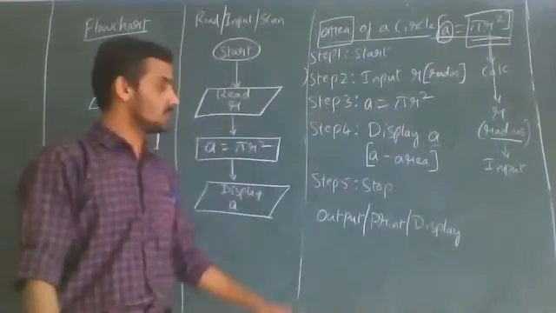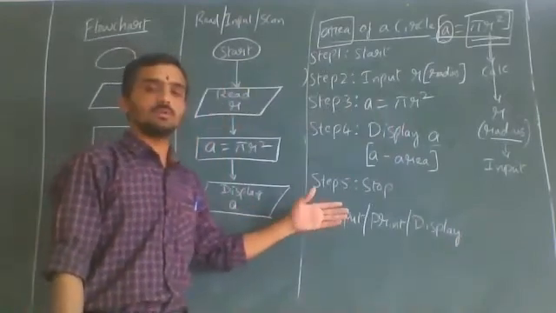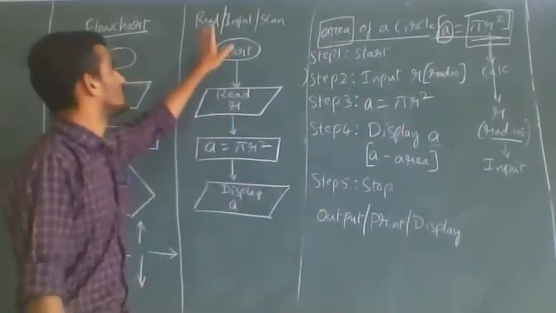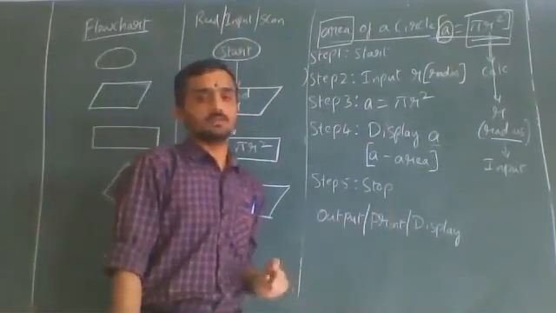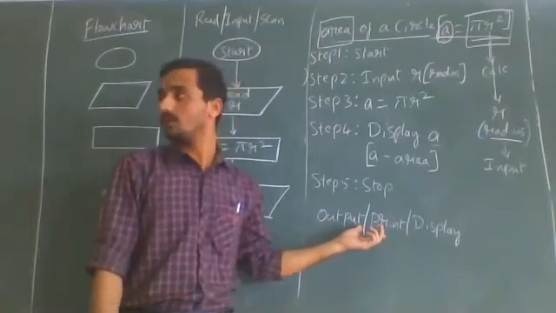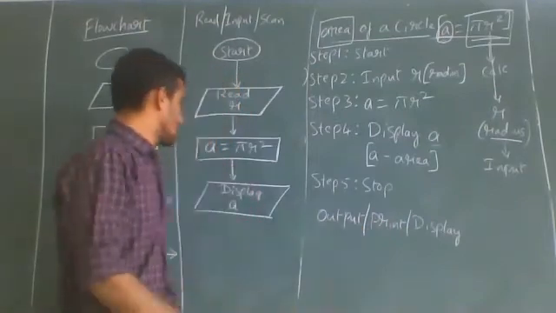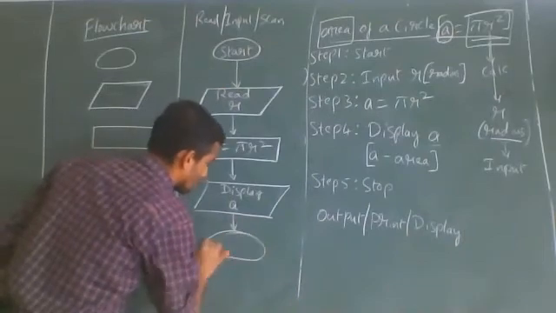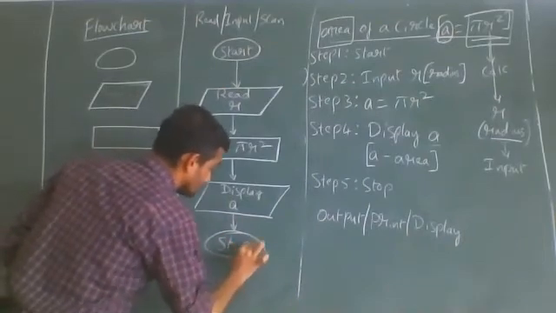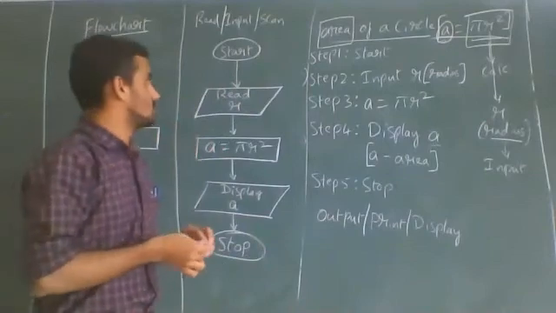Okay. You just remember the words will come, so that you can use any word. For input, you can say read, input, and scan. For output, you can say output, print, or display. Whenever you come across these three words, it is the same. And then the last step is stop.